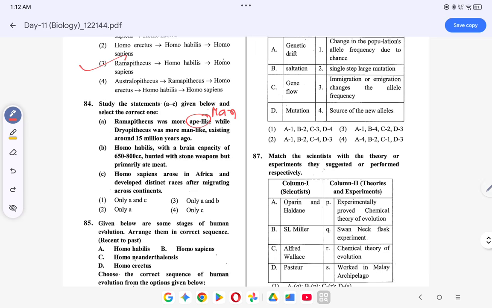रामापिथिकस वाज मैन लाइक, व्हेयरएज ड्रायोपिथिकस वाज एप लाइक. सो दिस इज रॉन्ग. ठीक है, Homo habilis had the brain capacity of 650 to 800 cc, not 100 to 200, but primarily ate meat. It did not eat meat. ठीक है, तो ये वाला गलत है. Homo sapiens arose in Africa and developed distinct races of migrants across its continents. This is correct. तो ऑप्शन क्या हो जाएगा?